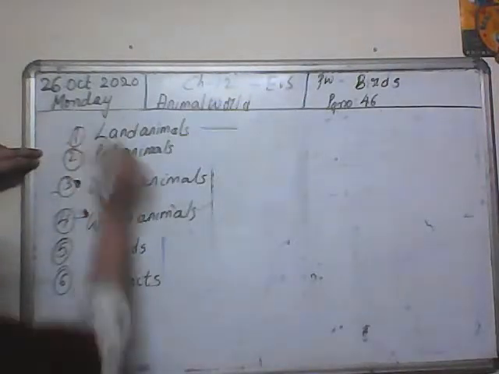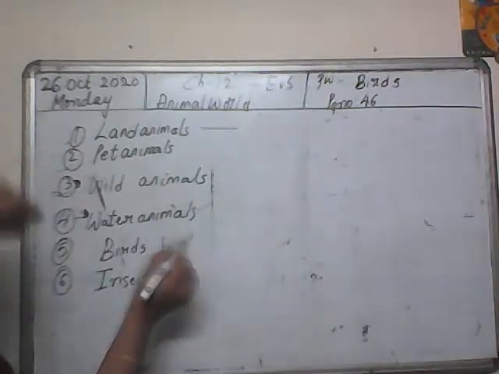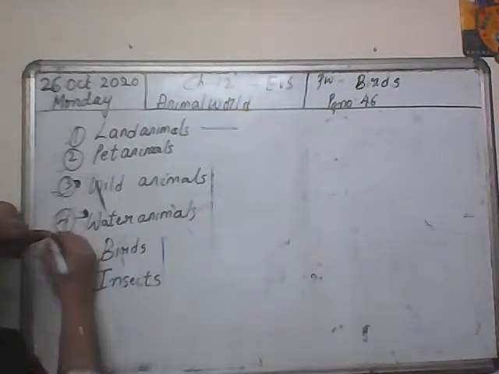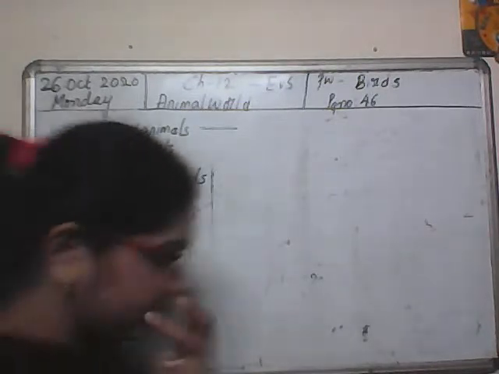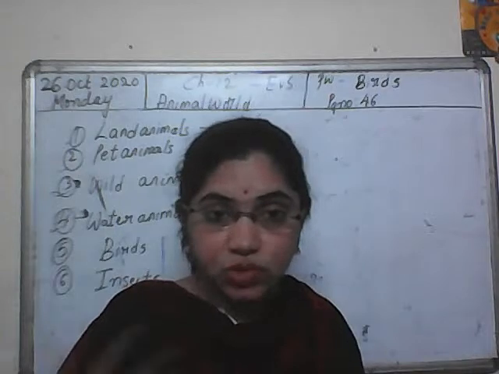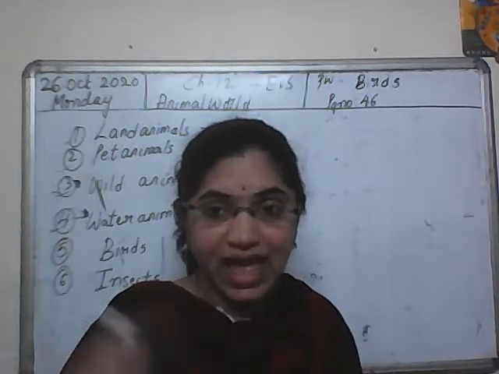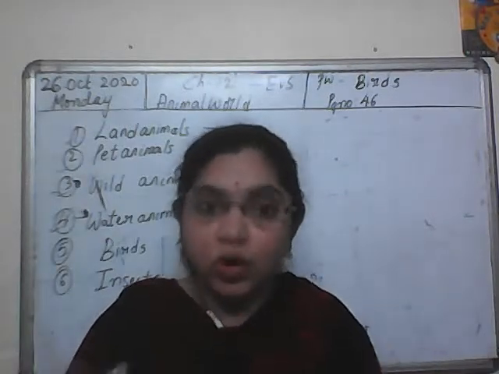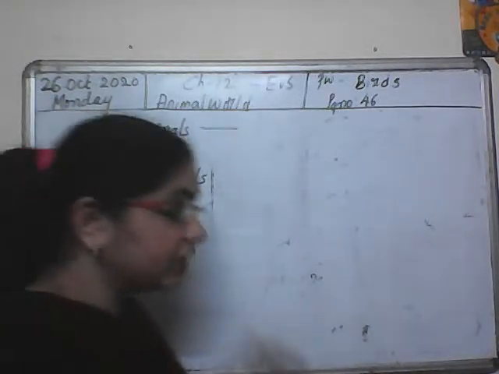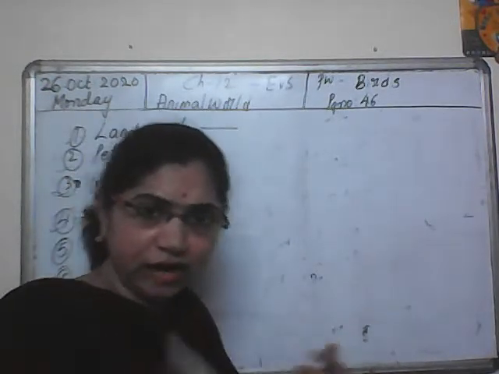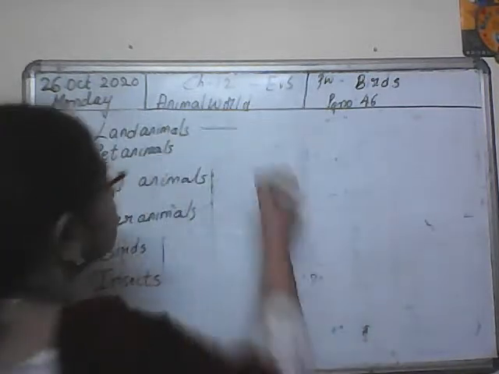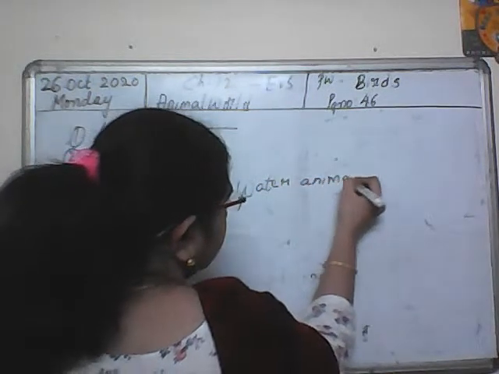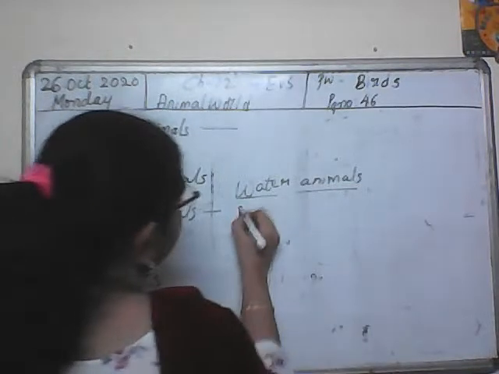So we have finished land animals, pet animals, wild animals. Let's go to water animals. Let's see water animals, then we go to birds. Children, we even discussed water animals, right? What are water animals? Animals that live in water are called water animals.